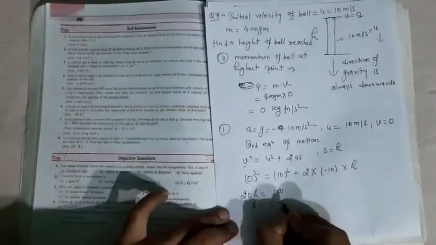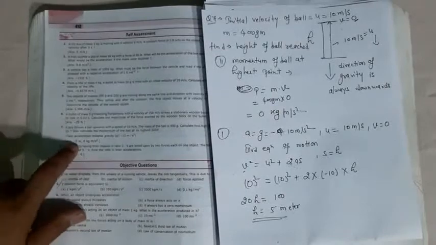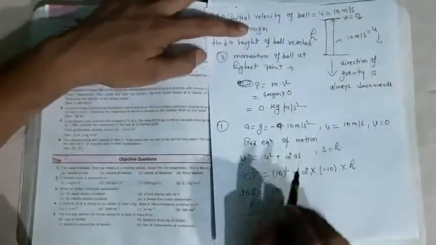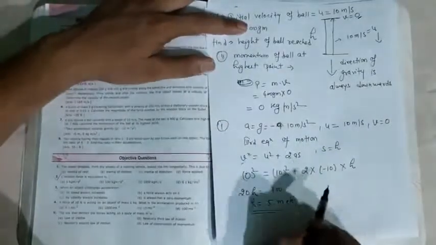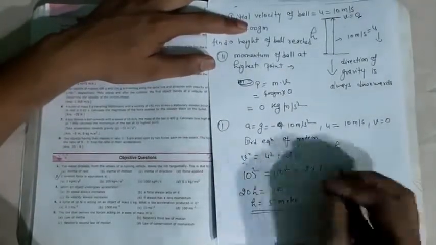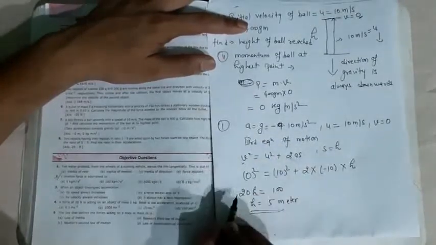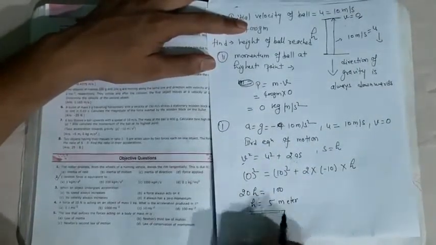We take this portion to this side, so this will be positive. 20h is equal to 100, so h is equal to 5 meter, and this will be the answer, 5 meter. And this is minus 5 because we took g in the minus direction, so height will be positive. If we take this positive, then this will be negative, and when this is negative, then h will be negative. This is okay.